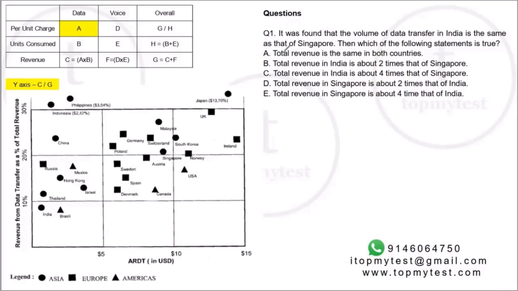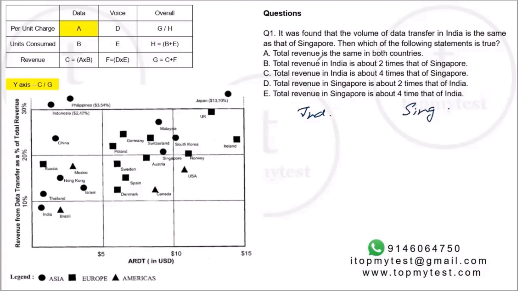First one says it was found that the volume of data transfer in India is the same as that of Singapore. So data transfer volumes for Singapore and India are the same. Then which of the following statements is true? Let's see what is required. Total revenue in India is 2 times this. Total revenue in India is 4 times this. So you're comparing the total revenue of Singapore and India. We need to find the total revenue of Singapore and India.